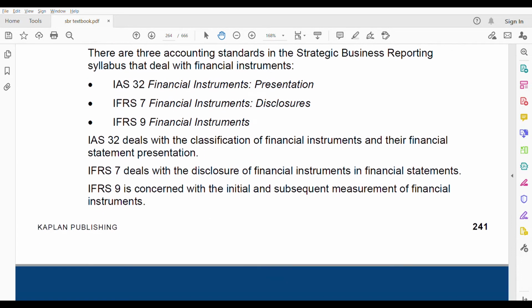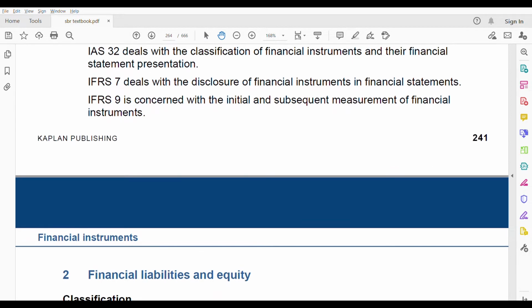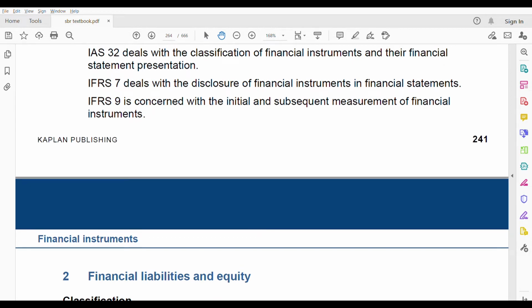Now let us go to IAS 32. It deals with the classification of financial instruments and their financial statement presentation. How do you present in the financial statements? IFRS 7 is disclosure: how much you disclose and what items you disclose about financial instruments in the financial statements. IFRS 9 is initial and subsequent measurement: how do you initially and subsequently measure the financial instruments? Whenever I say financial instruments, it includes all three: financial asset, financial liability, and equity instruments.